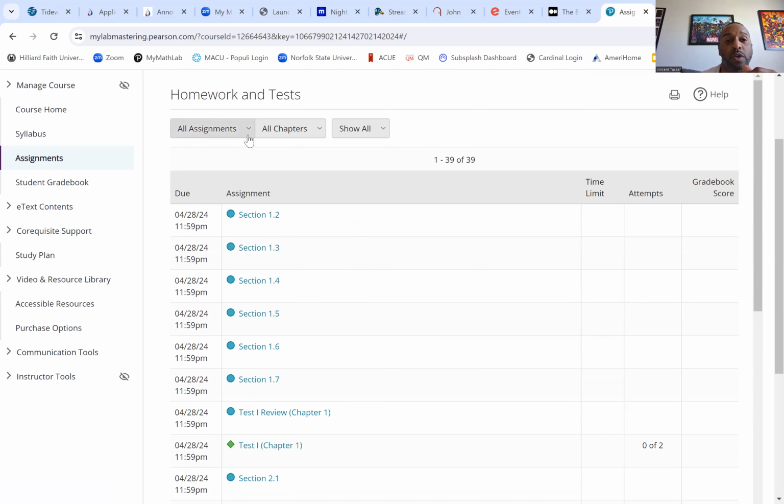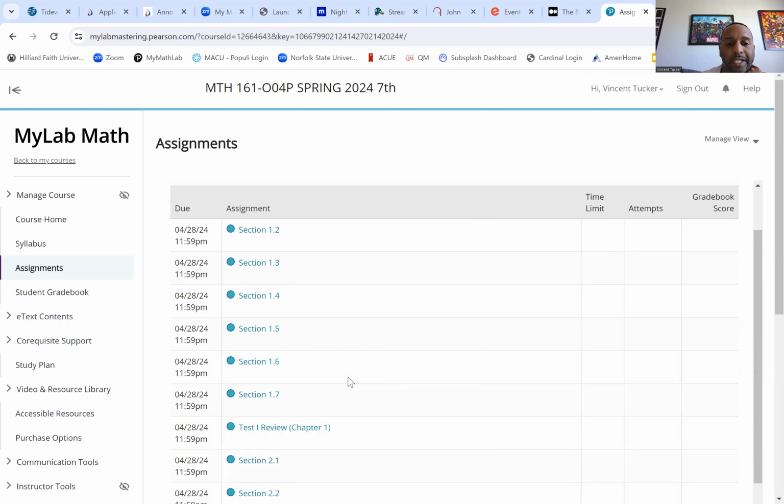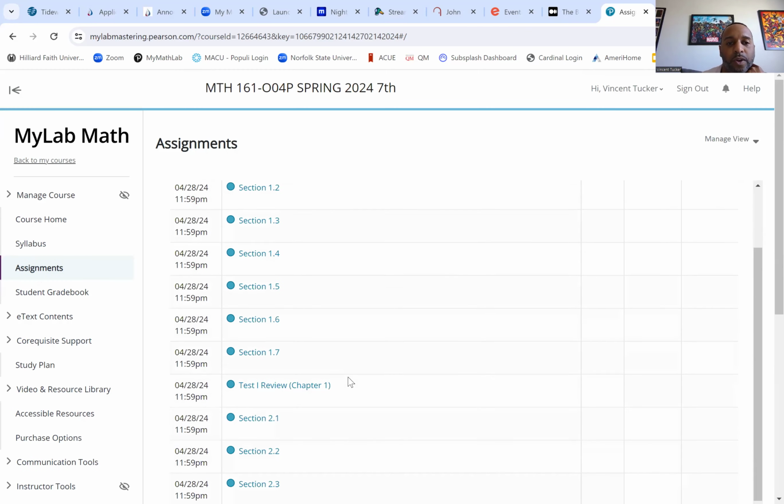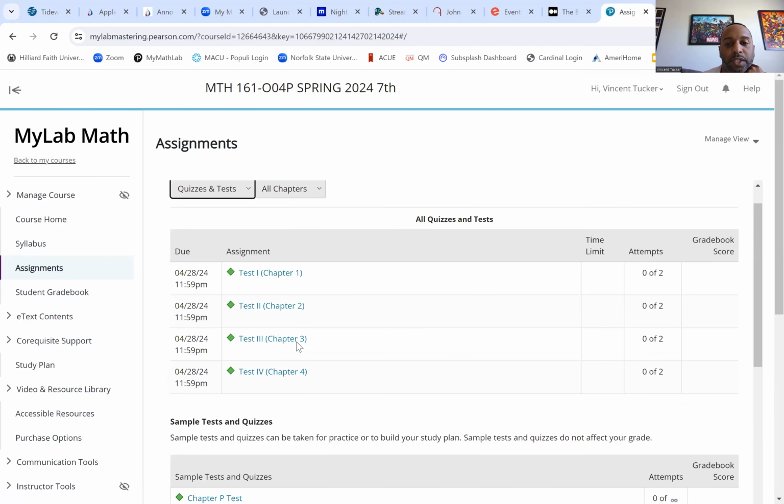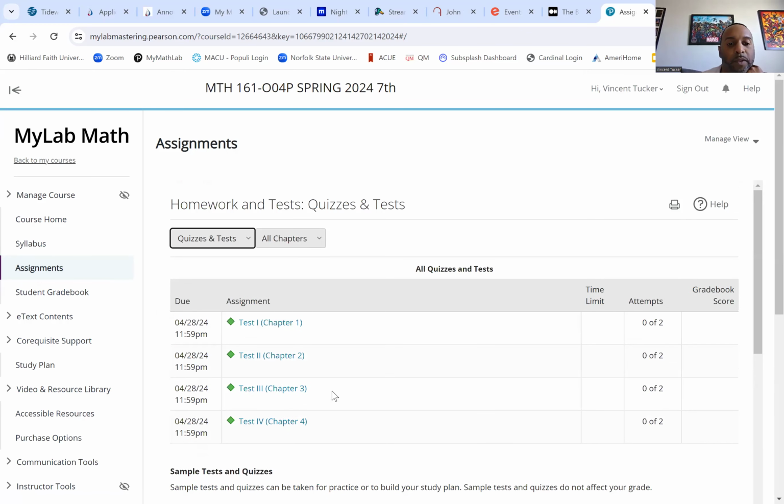Now, when you're doing your assignments, notice that there are homework and tests. If all you see is homework, it's because of this tab up here. It's probably just set to homework, and that's all you will see. You can also set it to just tests, in which all you will see is your tests. You have 4 tests, and you see you got 2 attempts here for your test.